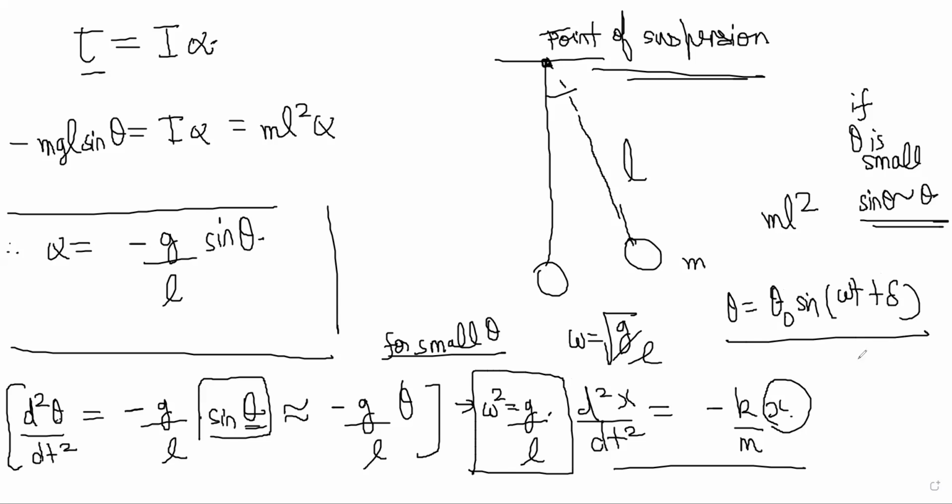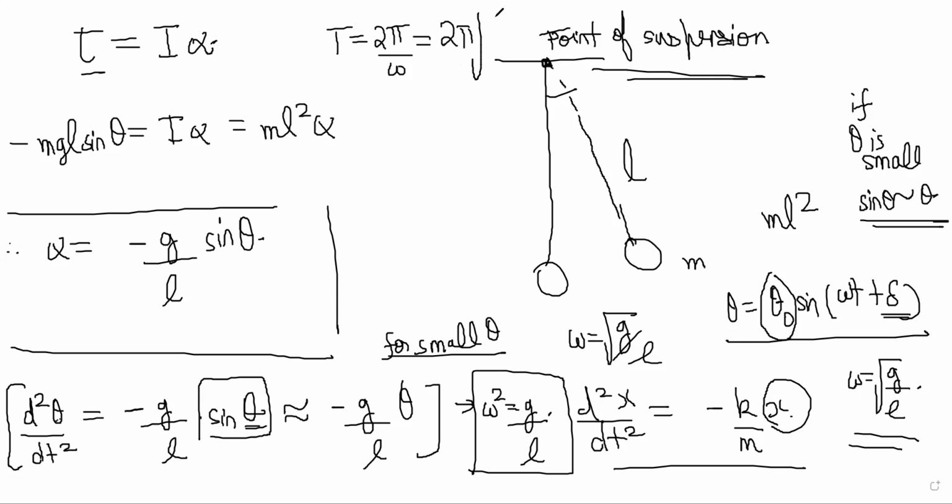Just like here it used to be x is equal to a sine omega t plus delta, where omega is root g by L. Theta naught and delta will come from the initial moment, what you choose as t is equal to 0. And time period will simply be 2 pi by omega. We have already derived that. So 2 pi by root g by L becomes 2 pi root L by g.